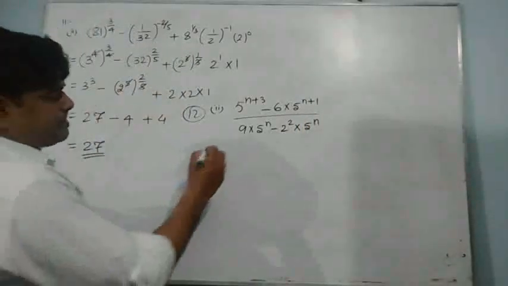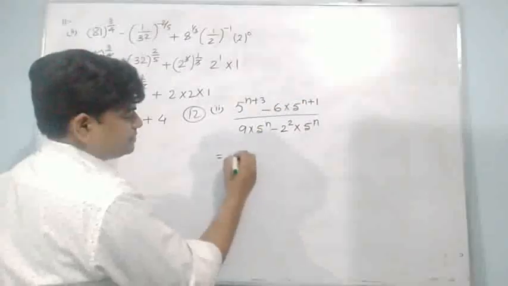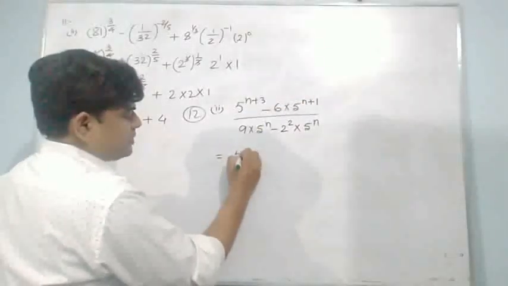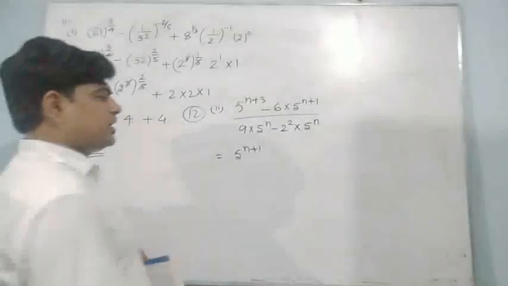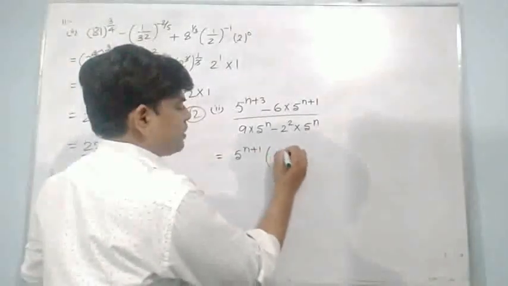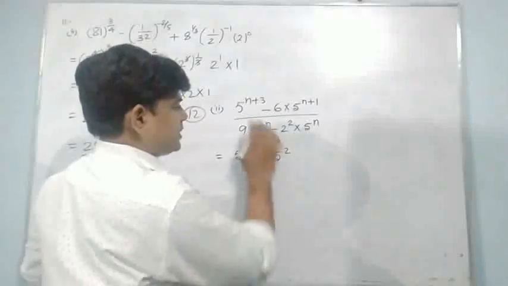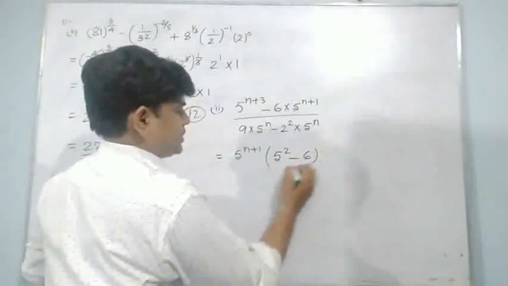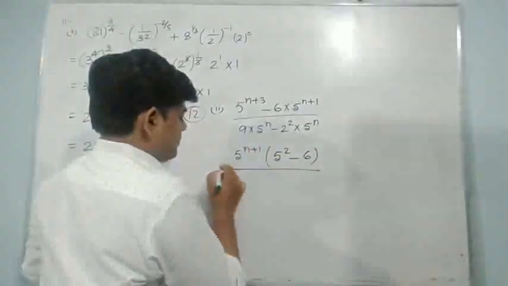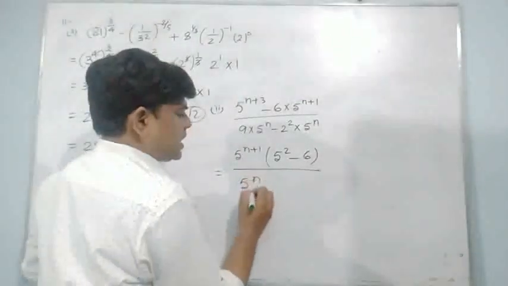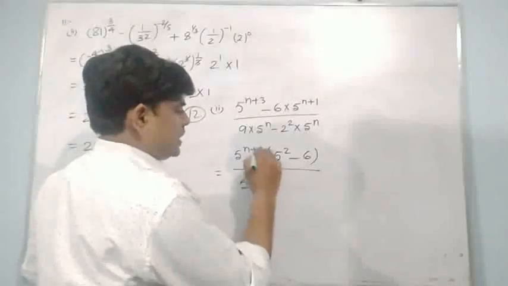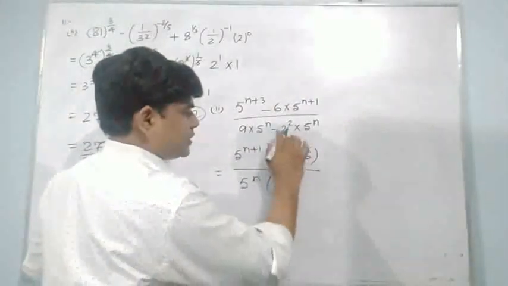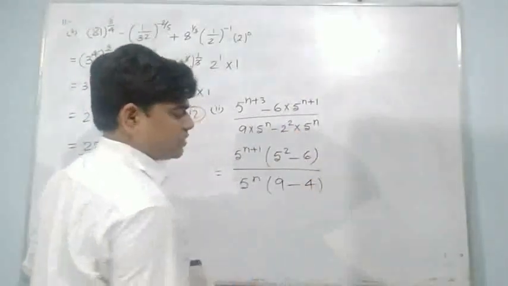Tell me one thing, from the numerator 5 to the power n plus 1 I can take common, and when I take common, here I will get 5 to the power 2. When I add these two, multiply, then you will get something minus 6, whole upon, if I am taking 5 to the power n common, inside the bracket 9 minus 2 square will be 4 or 1.